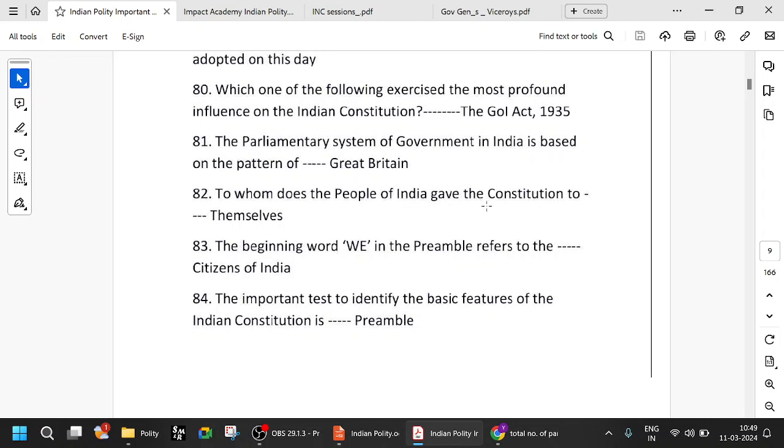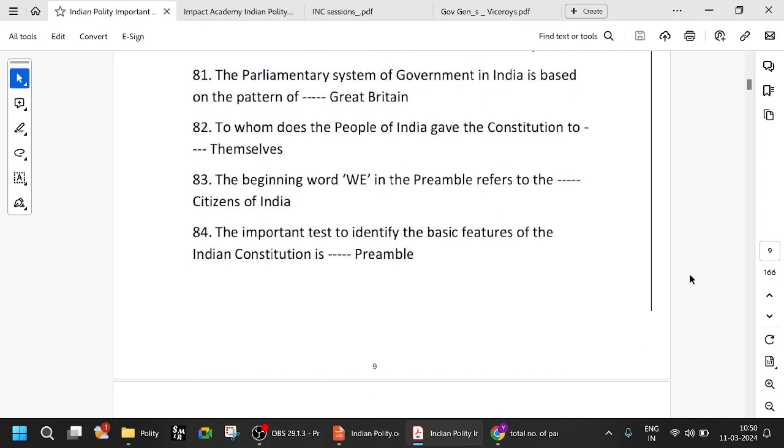So to whom do the people of India give the Constitution? Themselves. The beginning word 'we' in the preamble refers to the citizens of India. The important test to identify the basic features of the Indian Constitution is the preamble. Though it does not have any powers, and you cannot go to court on it, it shows the mind of the makers of the Constitution. It is the preface to the Constitution, like an ID card to the Constitution. All those things have been said by prominent people.